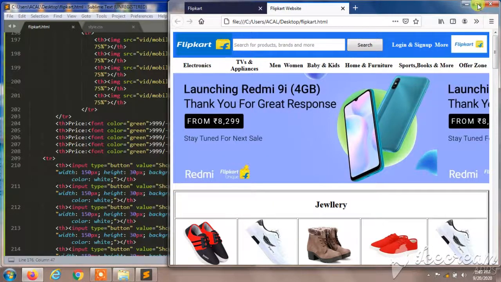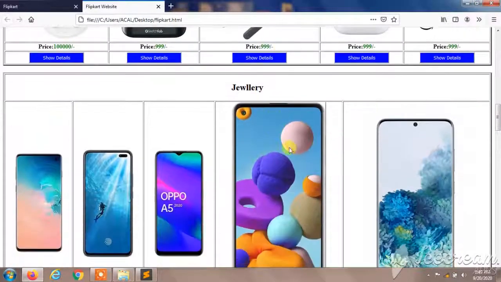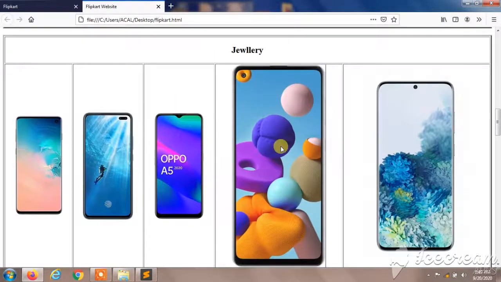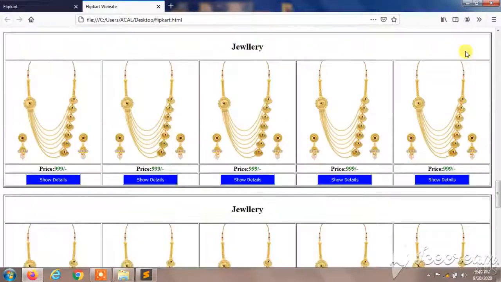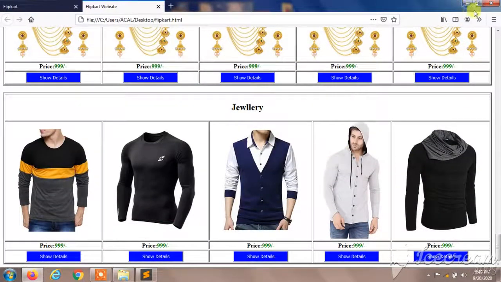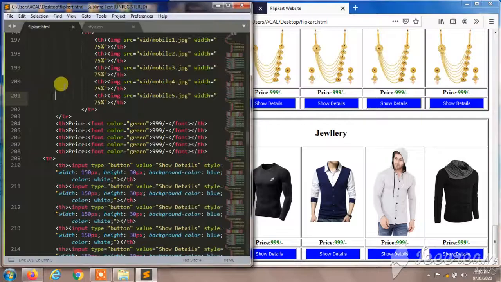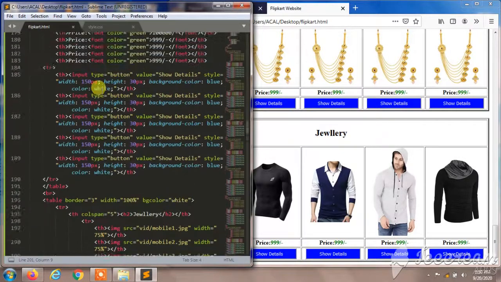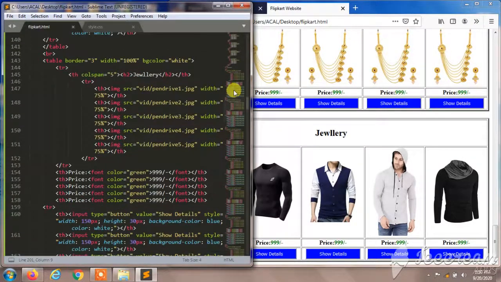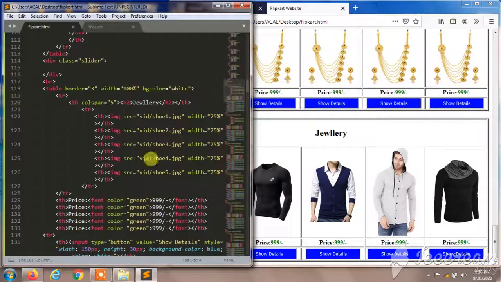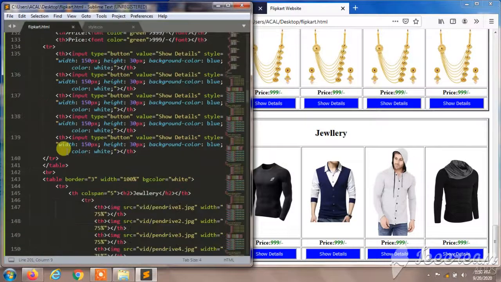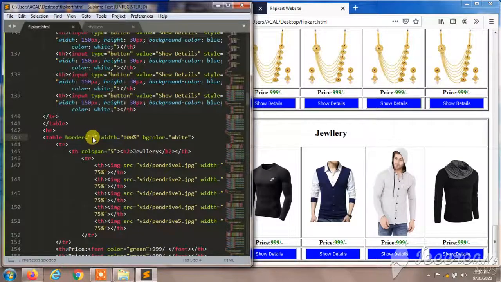You can see the images over here, mobiles, this picture and other clothes. This picture image is a little bit different, so make sure that all your picture sizes are the same, and remove this.